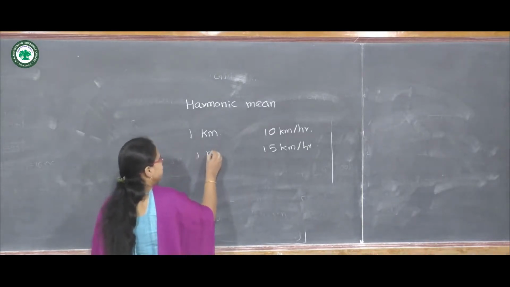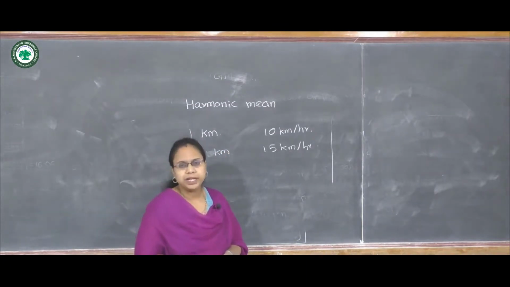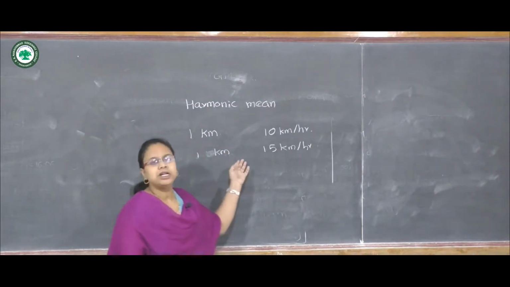So for the next kilometer, which is 1 kilometer, we are asked to obtain the average for this data.